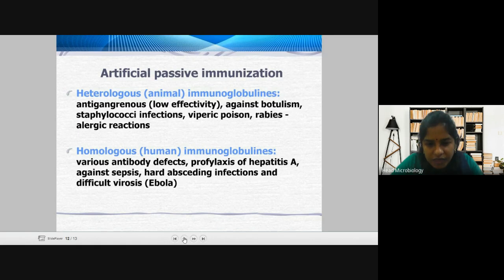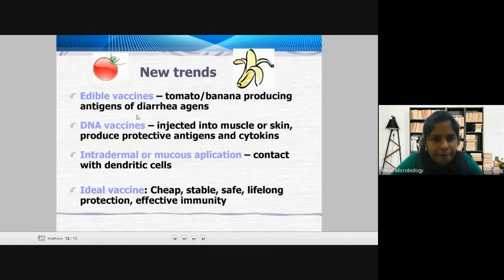I hope you're understanding and I'm not going too fast. Now, these are just examples. These are natural: tomatoes and bananas produce antigens of diarrhea agents. But then DNA vaccines injected into muscle or skin produce protective antigens and cytokines. Intradermal or mucous application makes contact with dendritic cells.